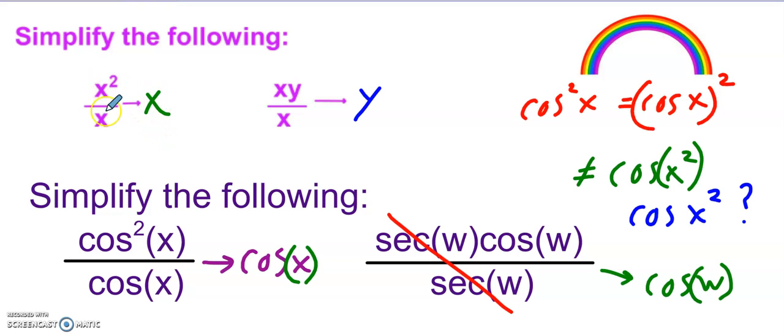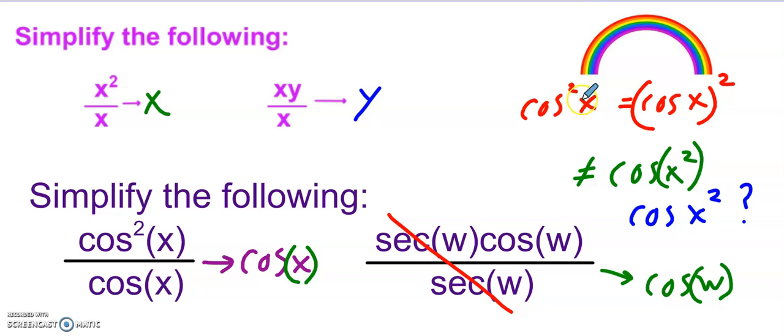All right, so hopefully we understand that x squared over x reduces to x, and xy over x reduces to y, because this is multiplication. Now, on the bottom here, we have cosine squared of x over cosine of x. So this simplifies to cosine of x. But I want to emphasize this notation because we haven't really seen this yet.